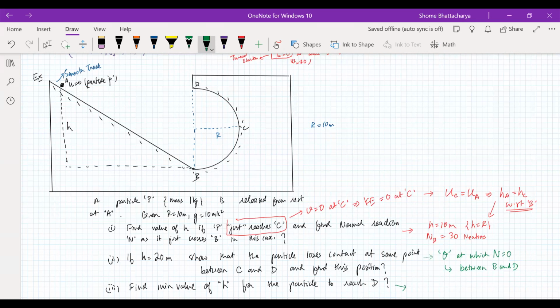For this part, you will see that H should be greater than or equal to 5R by 2. Yes. Or H should be greater than or equal to 25 meters. Correct. So Manav and Aryan, your answers are correct.